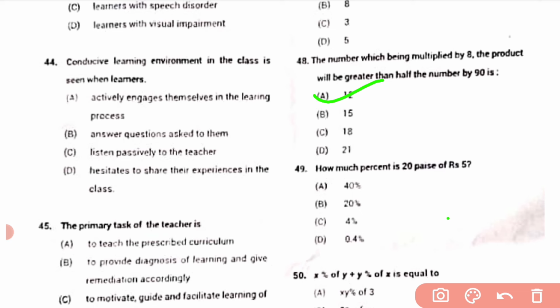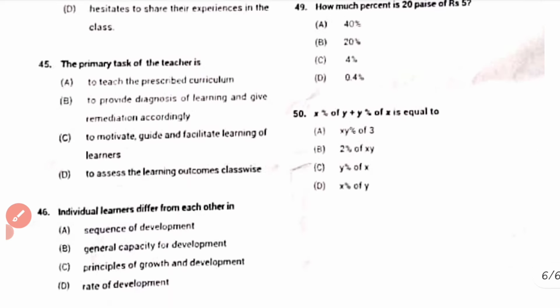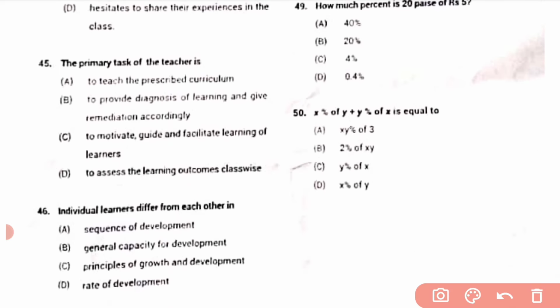How much percent is 20 base of 5? This one is C, 4%. And the last answer is number 5. X percentage of y plus y percentage of x is equal to B, 2% of xy. Okay, that's all, and thank you.